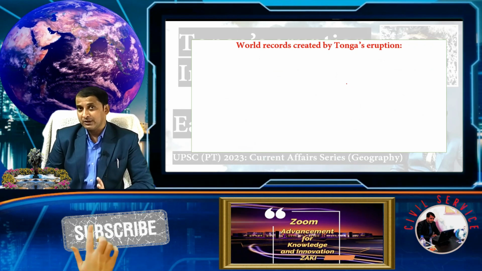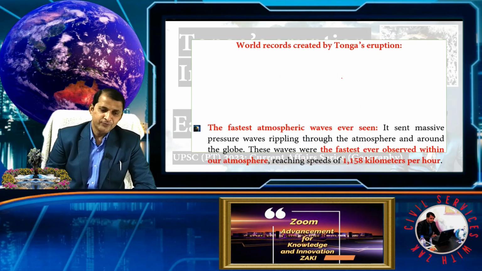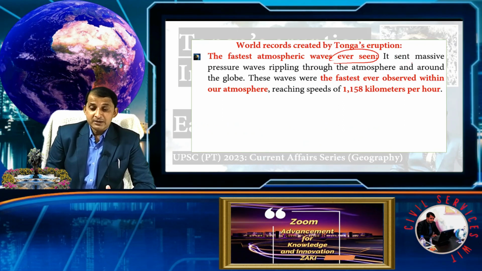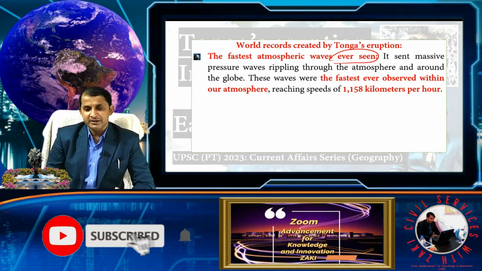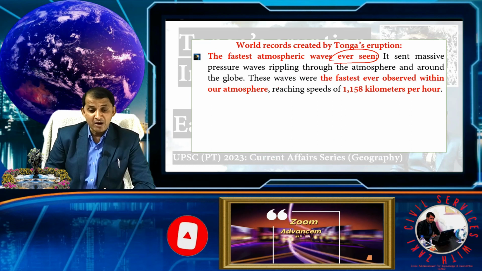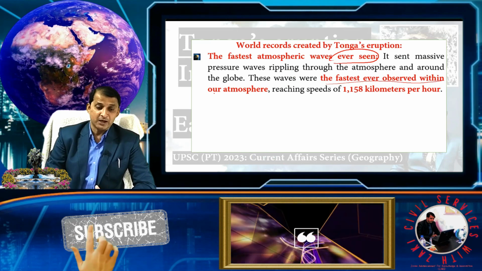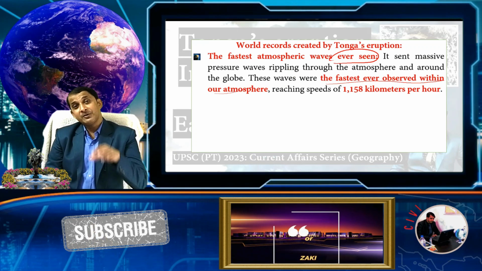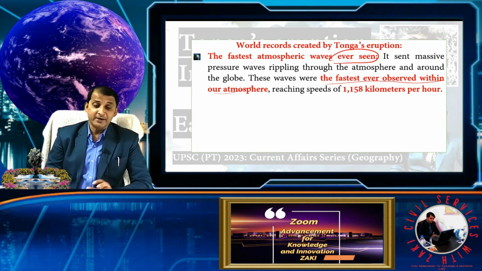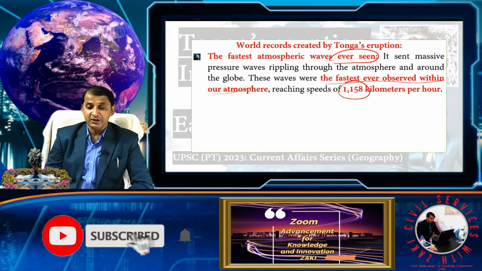World records created by Tonga. Basically, these are the main four world records. Number one, the fastest atmospheric wave ever seen. This eruption sent a massive pressure wave ripping throughout the atmosphere around the globe. These waves are the fastest ever observed within the atmosphere, reaching a speed of about 1158 kilometers per hour.